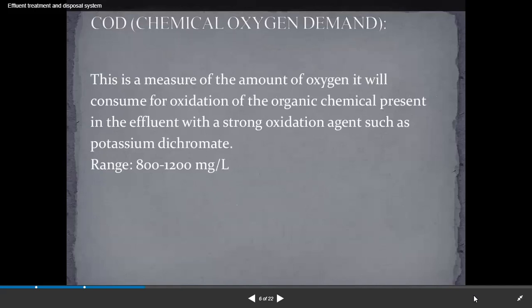COD, chemical oxygen demand. This is a measure of the amount of oxygen it will consume for oxidation of the organic chemicals present in the effluent with a strong oxidizing agent such as potassium dichromate. Range: 800 to 1200 milligram per liter.